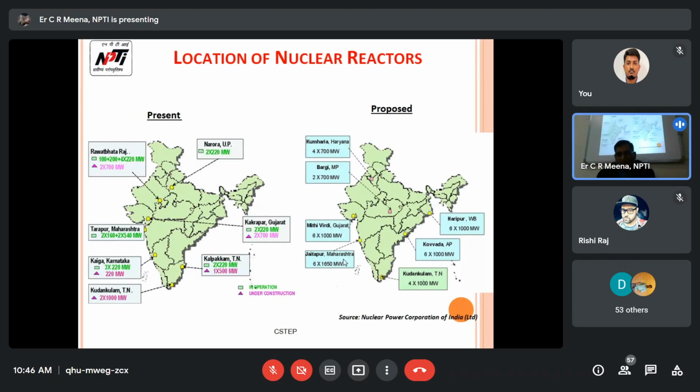Location of nuclear reactors. Presently, these are the nuclear reactors we are having, and these are the proposed. Just like Rawatbhata, Kota. This is Narora, UP. Tarapur, Maharashtra. Kakrapar, Gujarat. Kalpakkam. Kaiga. And Kudankulam. These are the nuclear power stations that are working presently, and these are proposed in future. Some are in construction now.